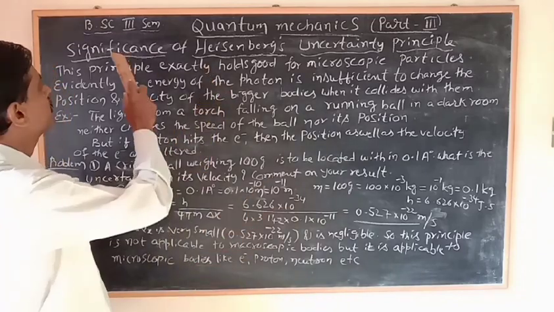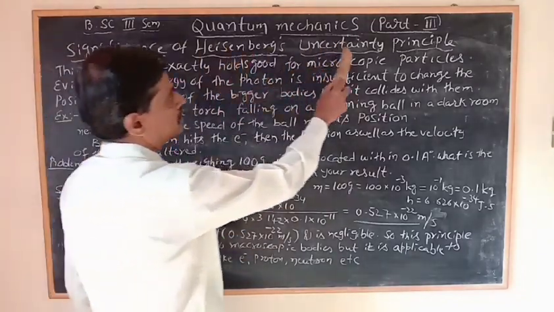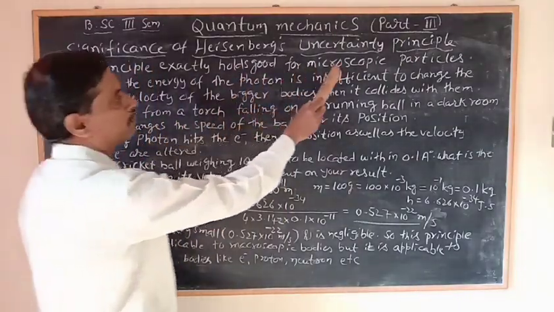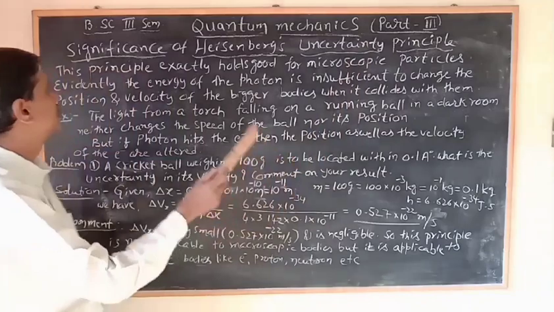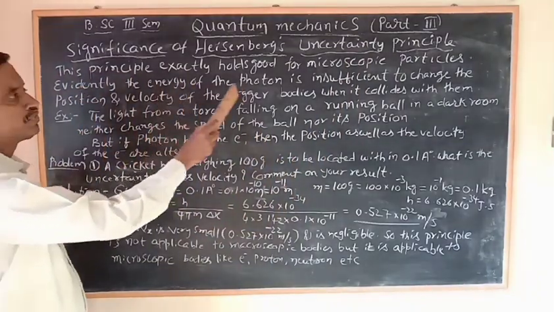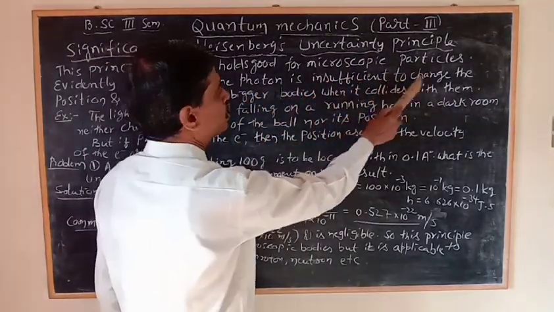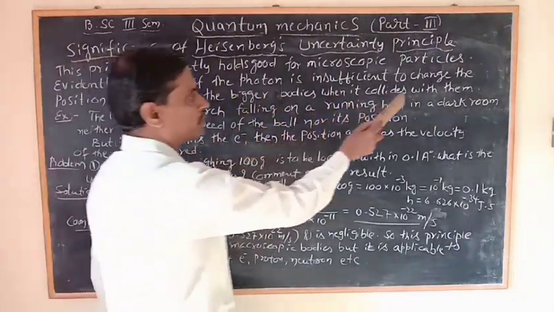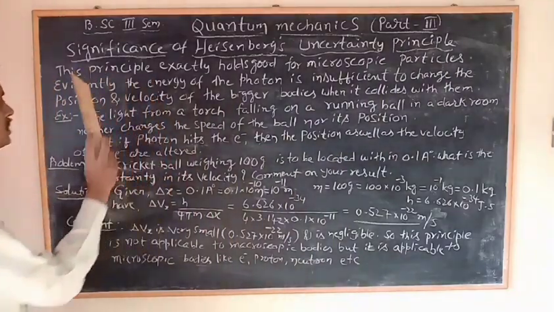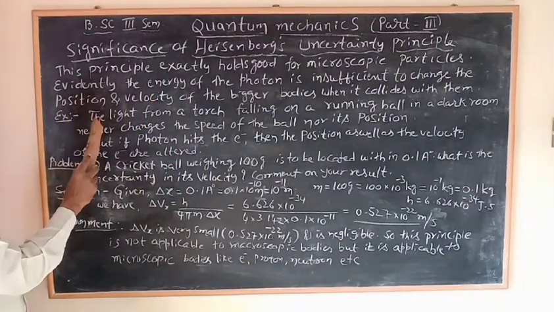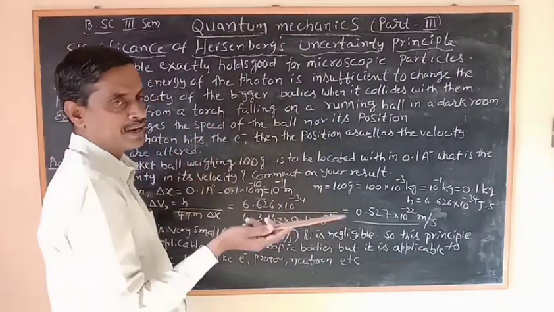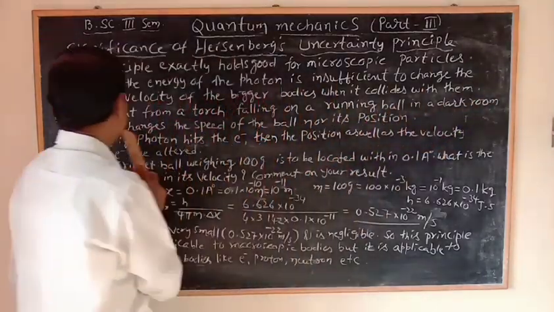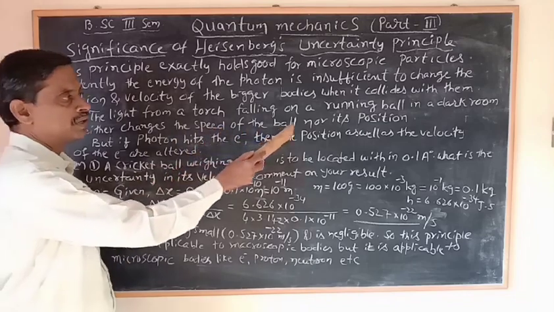Now we will study the significance of Heisenberg's uncertainty principle. This principle exactly holds good for microscopic particles. Evidently, the energy of the photon is insufficient to change the position and velocity of bigger bodies when it collides with them. To explain this concept, we will take a simple example: the light from a torch falling on a running ball in a dark room neither changes the speed of the ball nor its position.